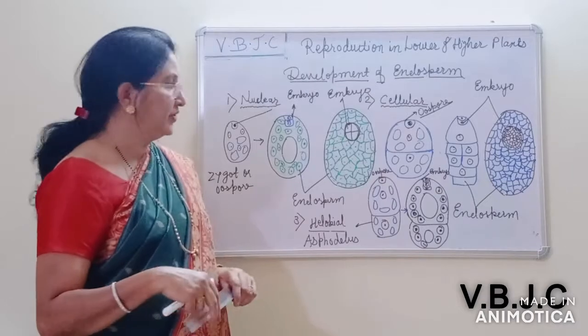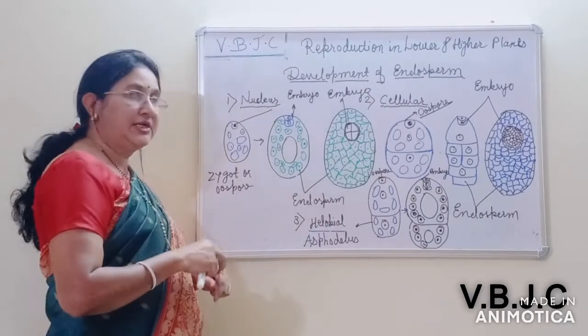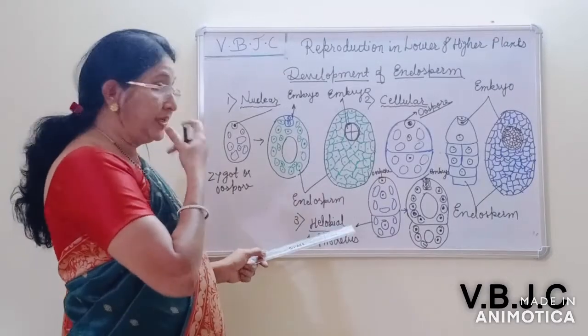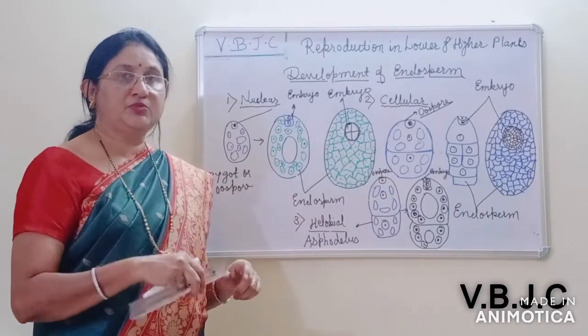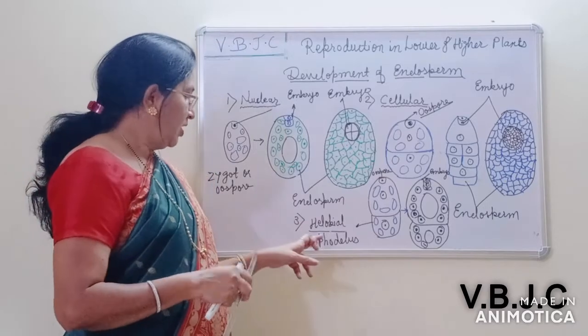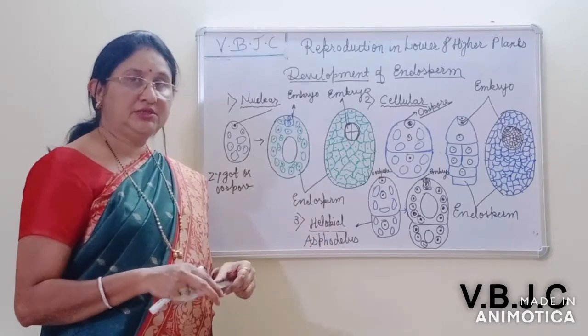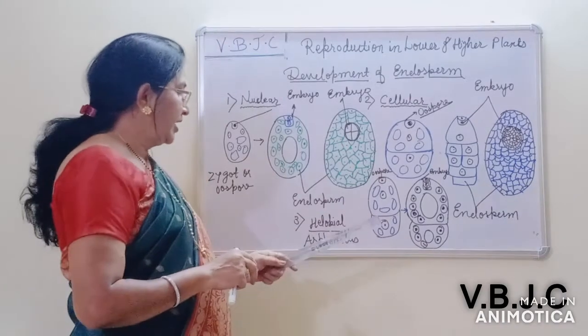You can see here the cellular type of development of endosperm. Now the third type is known as the helobial type of development of endosperm. This helobial type is a unique process, mostly found in one of the monocotyledonous series, that is known as the Helobiae. In this series of monocotyledonous plants, they have such a type